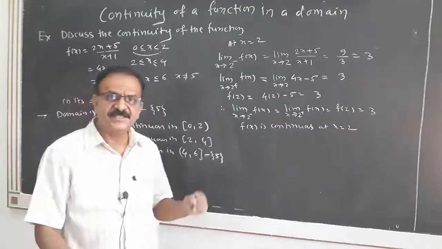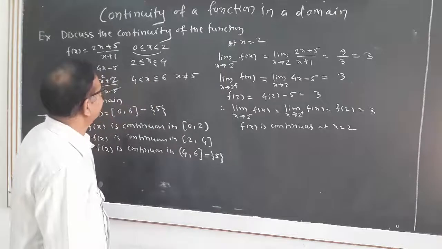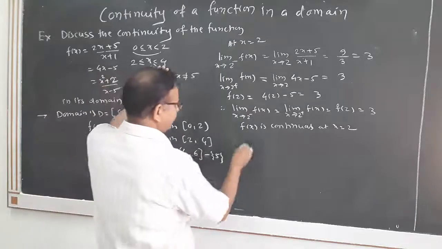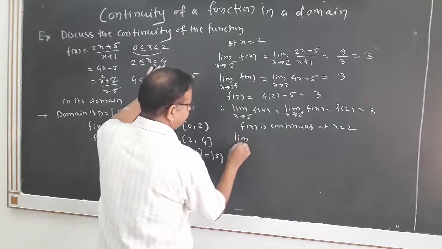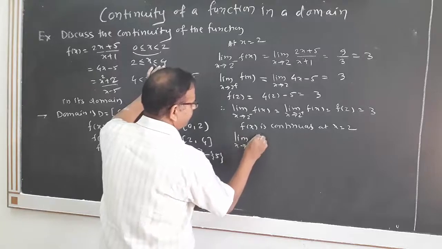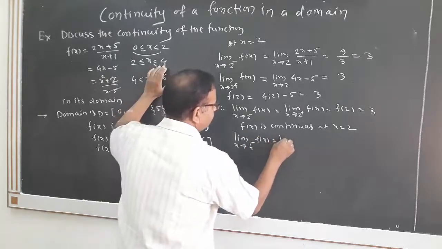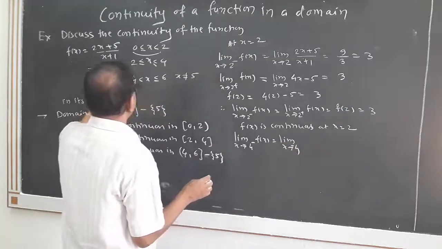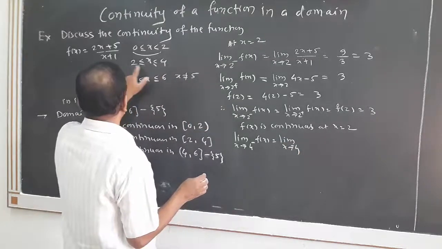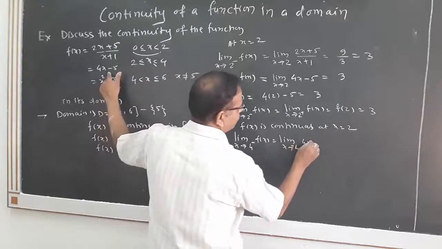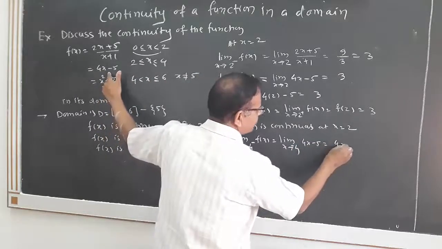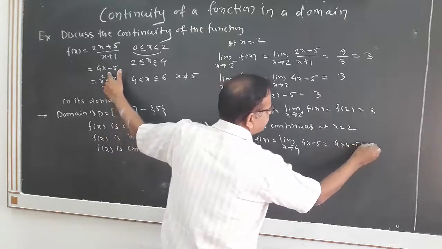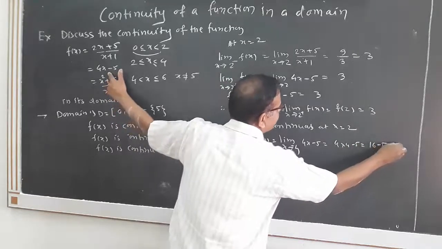Similarly, we shall check the continuity at x equal to 4. Limit x tends to 4 minus of f(x) equal to limit x tends to 4 of what? 4x minus 5, because x is approaching 4 from left hand side. 4x minus 5, that is equal to 4 into 4 minus 5, that is 16 minus 5 equal to 11.